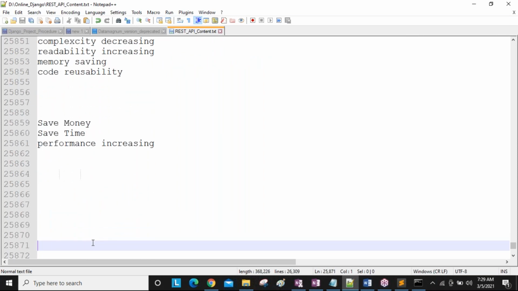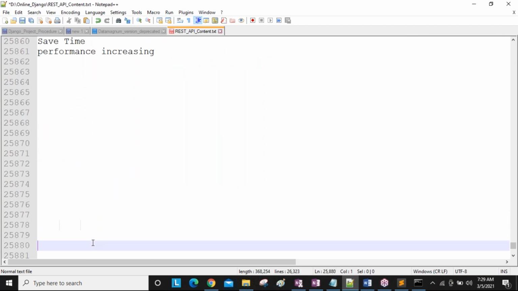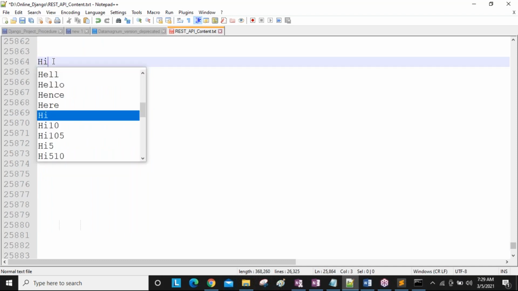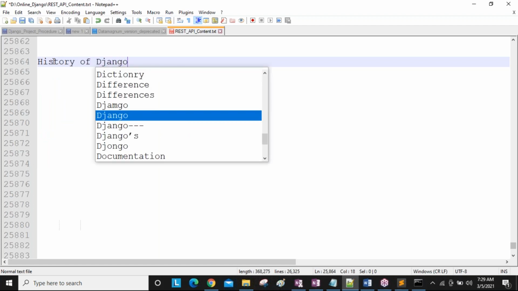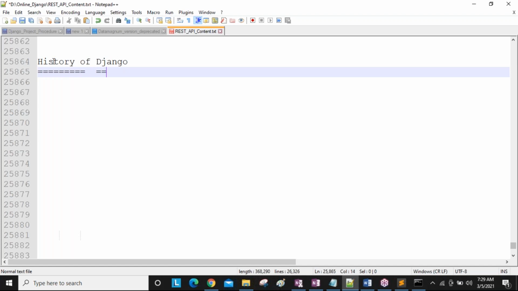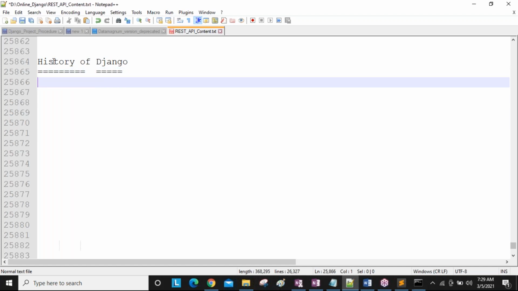So all these points in the last session we discussed, guys. Now the history of Django we are going to discuss. And I told you, guys, I will take your mails day to day. Whatever we are discussing, everything I will share to your mail, and projects you are going to get, what we are doing in this session. Also video links you are going to get. And in the middle, sometimes interview questions also we are going to discuss. Lot of times I interacted with students, interview questions related all together.